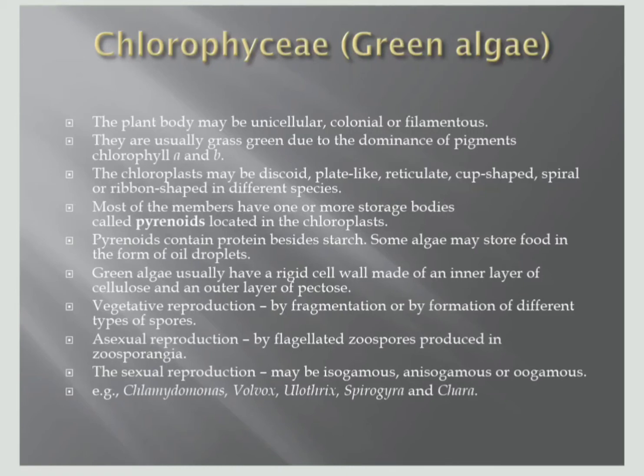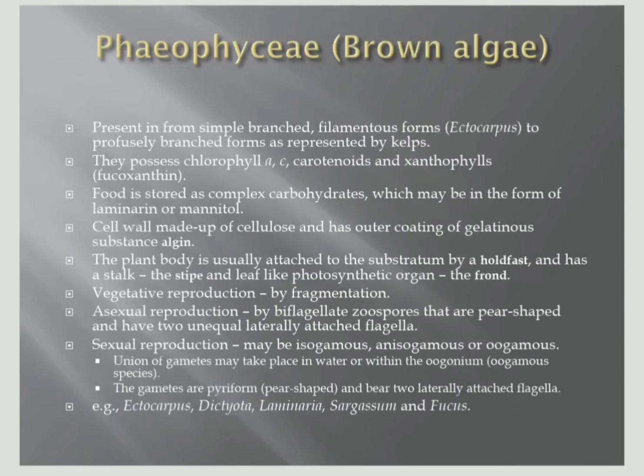Vegetative reproduction takes place by fragmentation and the formation of different spores. Asexual reproduction takes place by flagellated motile zoospores produced in the zoosporangia. The sexual reproduction may be isogamous, that is similar, anisogamous, or oogamous, that is dissimilar.